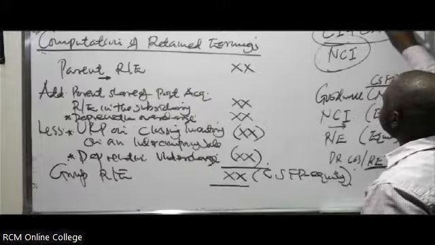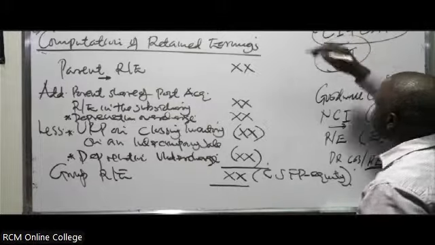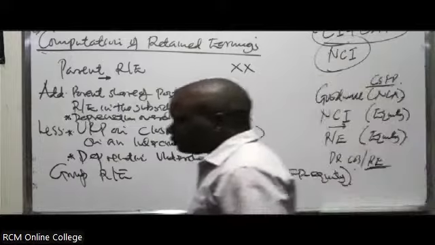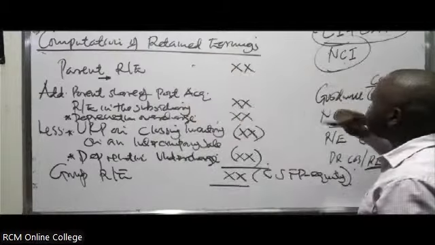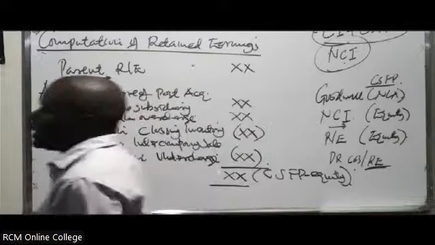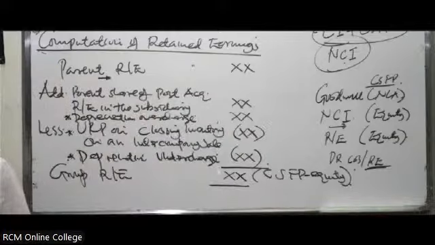So that you see when you are called upon to prepare both of them, how do you go about it? It has all these adjustments: retained earnings, NCI, goodwill, everything is basically combined in a single question. So how do you go about dealing with it? So we'll do that kind of illustration. So I think we can end there for now.